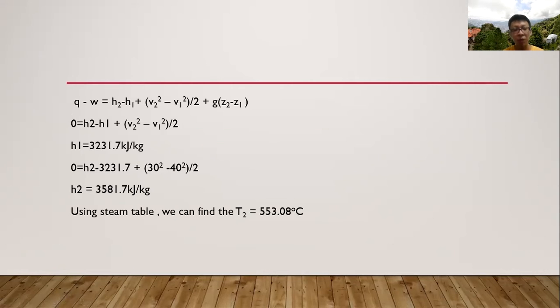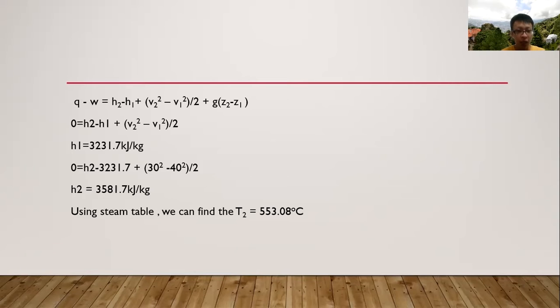Since it's an open system, as there's an inlet and outlet, we use Q minus W equals H2 minus H1, which is the change in enthalpy, plus the change in velocity, which is V2 squared minus V1 squared over 2, plus the change in potential energy, which is g times (Z2 minus Z1).